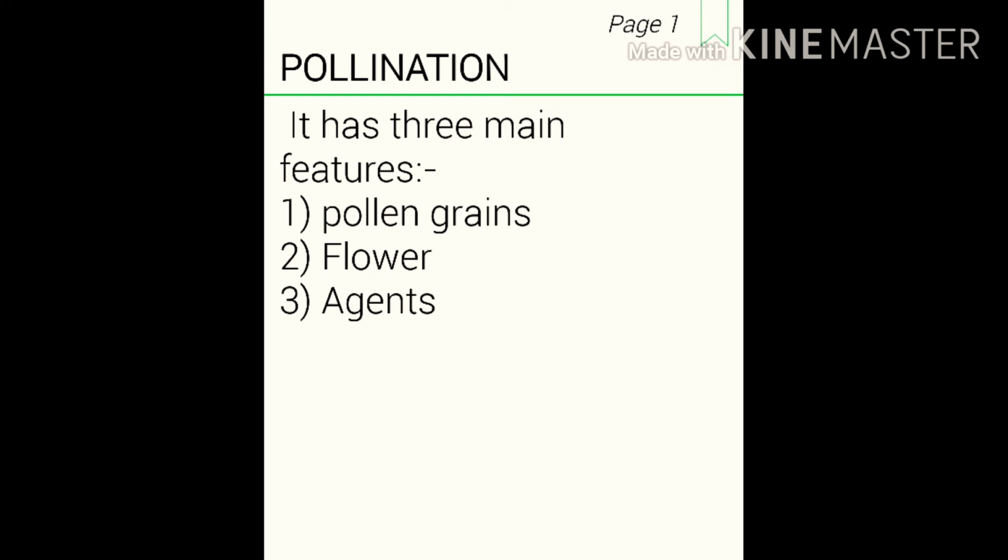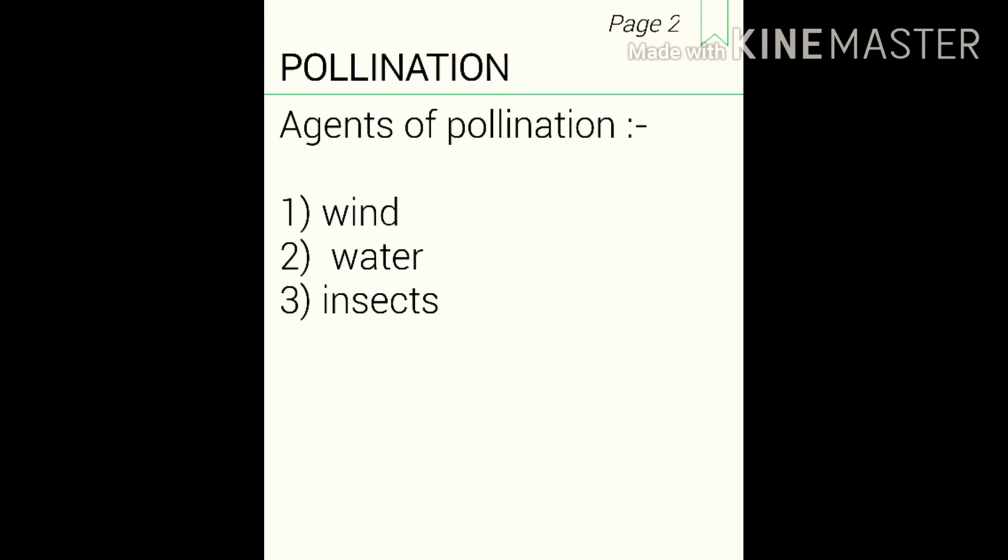So now, what are the agents of pollination? The agents of pollination are, first, the wind, second, water, and the third one is insects. Now what does this mean? How can wind, water and insects help us in the process of pollination and how can they be the agents of pollination? So now let us discuss that.